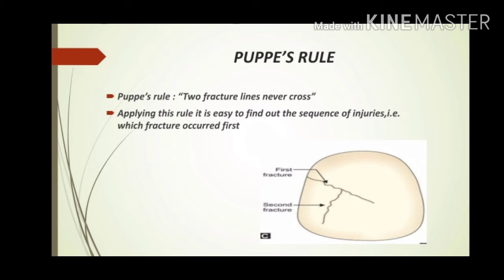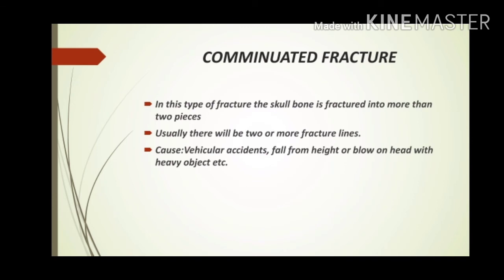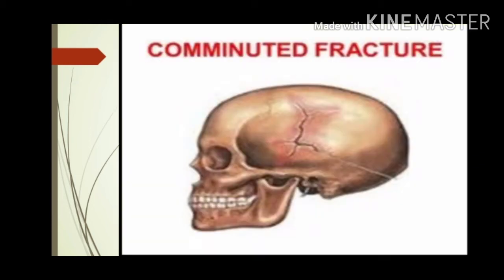Next, we are coming to comminuted fracture. Comminuted fracture is a type of fracture in which the skull bone is fractured into more than two pieces. Usually, there will be two or more fracture lines. It's caused by vehicular accidents, fall from height, or blow of head with heavy objects. The given figure shows a comminuted fracture.